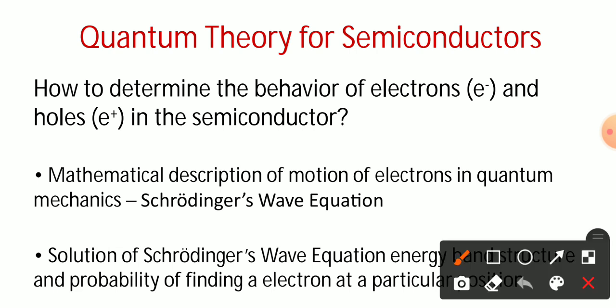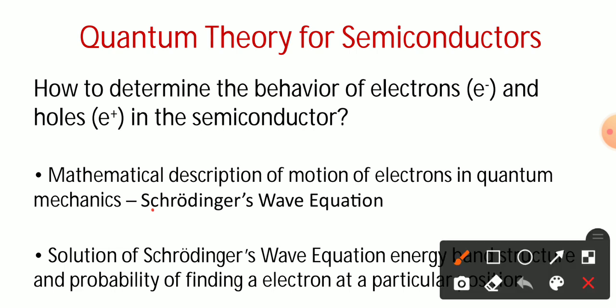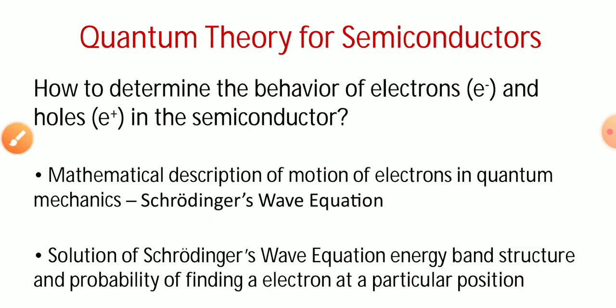Its solution also defines the energy band structure and the probability of finding an electron at a particular position. So the Schrödinger equation is important for analyzing whether a charged particle is present at a particular position or not.